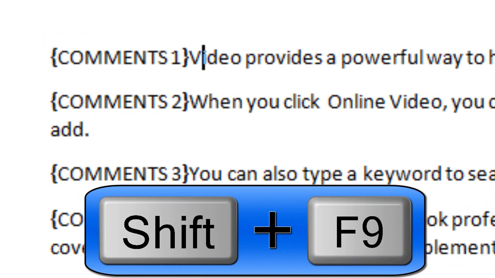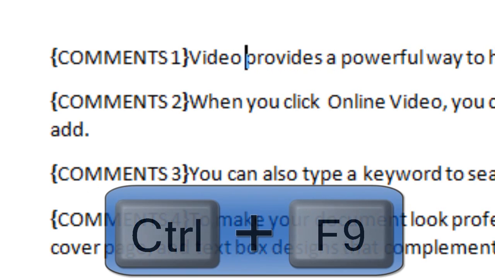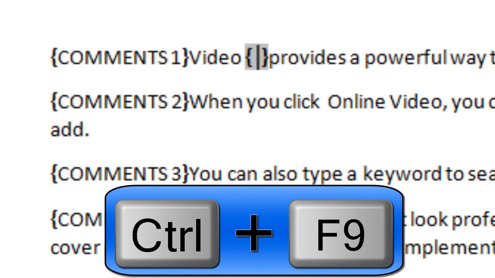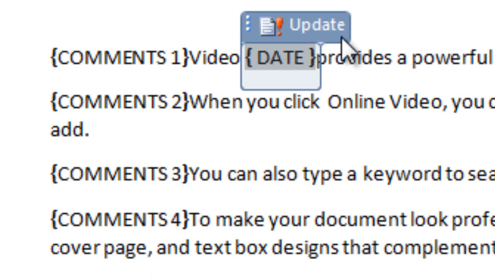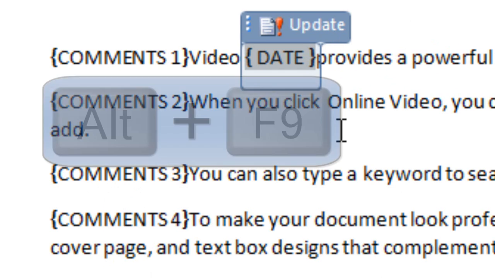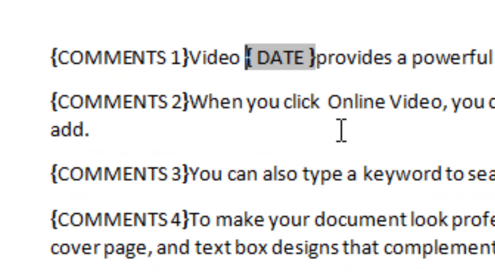I generally tend to either be showing all field codes or showing no field codes. And then finally, Control F9 enables me to insert a field code. So for instance, I can put the date field code in there, and I can press Update. And now if I press Alt F9, I'll see that it actually has today's current date in there. That's what field codes are about.